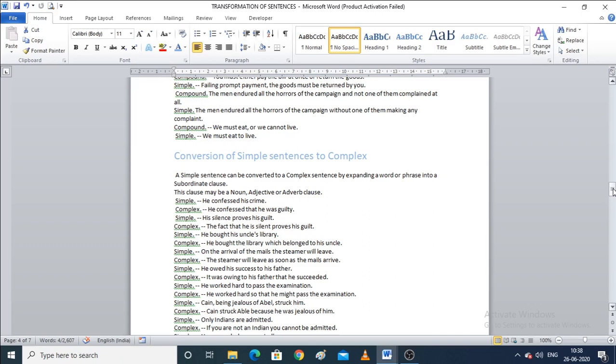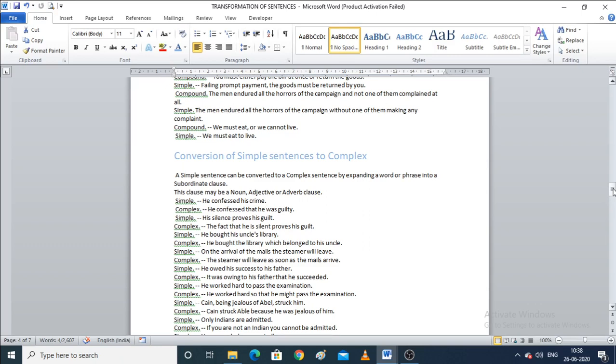So, what is the difference between a compound sentence and a complex sentence? A compound sentence has both independent clauses, whereas a complex sentence has one independent clause combined with one dependent clause. So it does not have two independent clauses, it has one independent and one dependent clause.